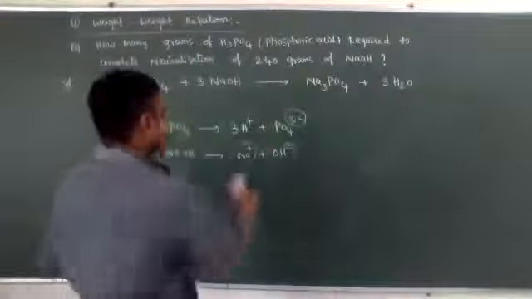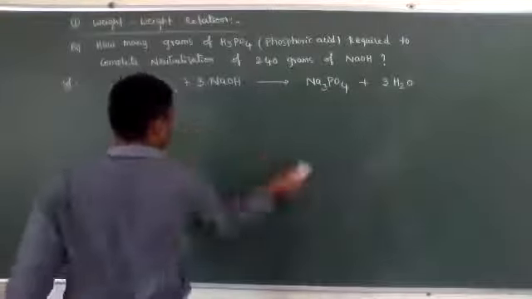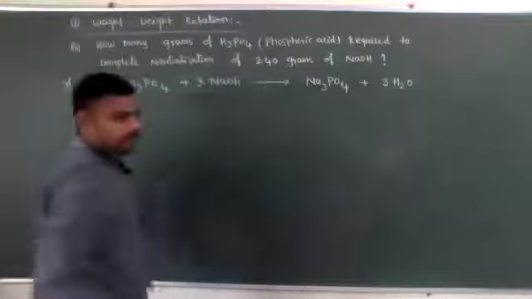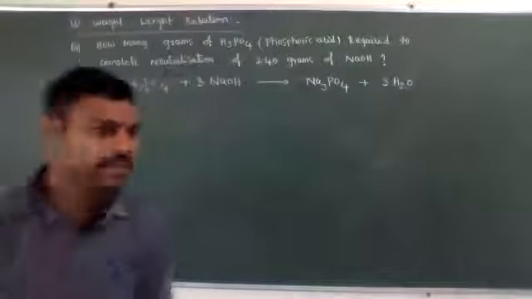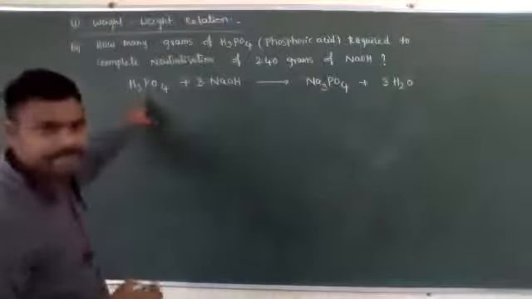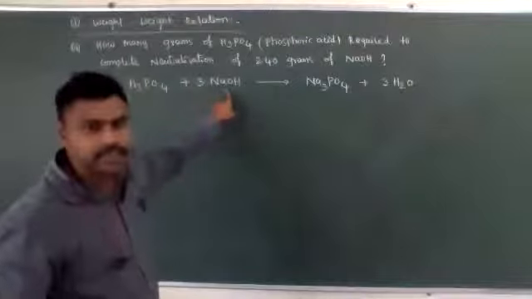In that balanced chemical equation, which relation do we need to find out? We need to find the relation between H3PO4 mass and NaOH mass.